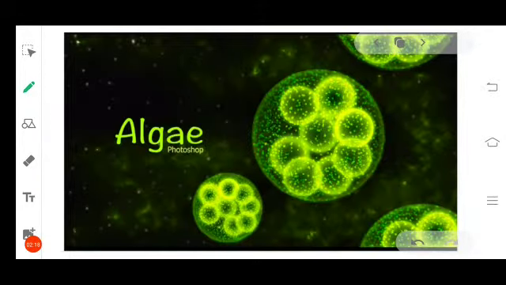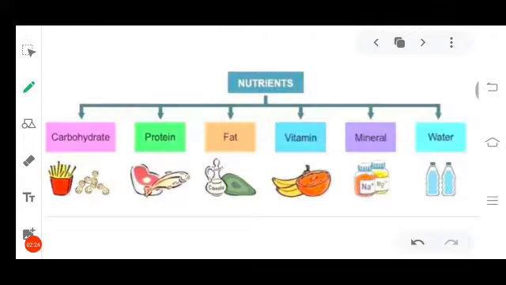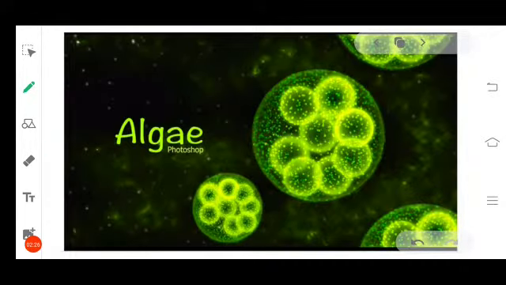Algae microscopic structure is this. Some of the algae organisms are microscopic and some are naked. They grow very bigger. As they have chlorophyll, they can make their own food, and that is also carbohydrates. So through the process of photosynthesis, the green plants and algae can make carbohydrates.